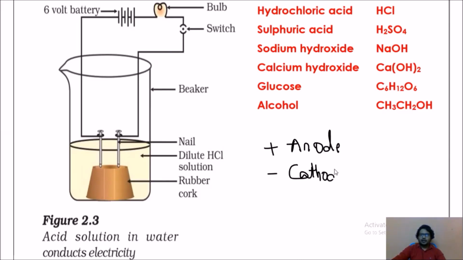Now, take one empty beaker, arrange one rubber cork in it, and mount 2 iron nails such that one iron nail acts as the positive terminal and the other iron nail acts as the negative terminal, and connect to one battery.